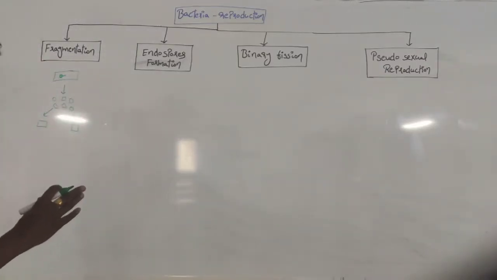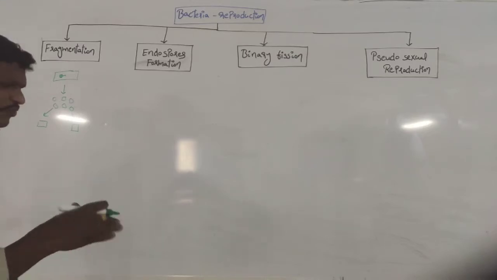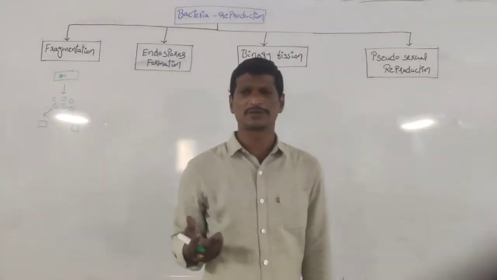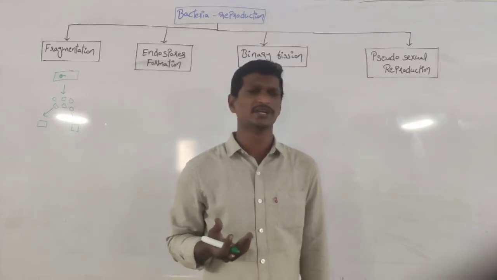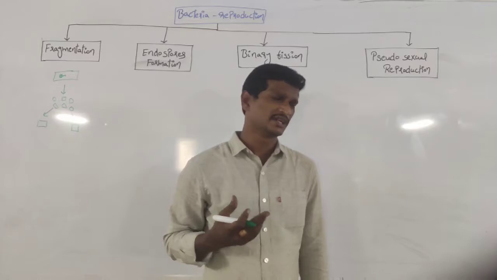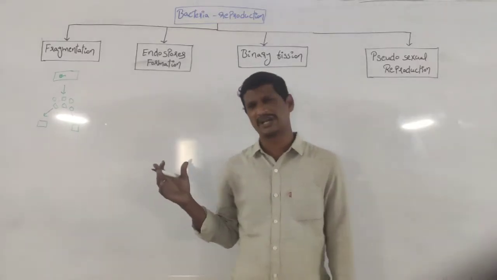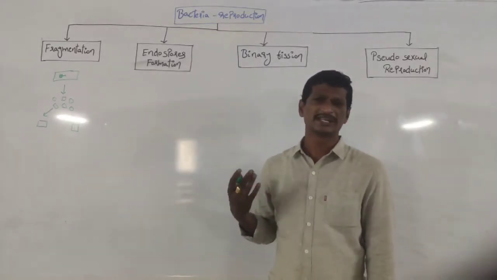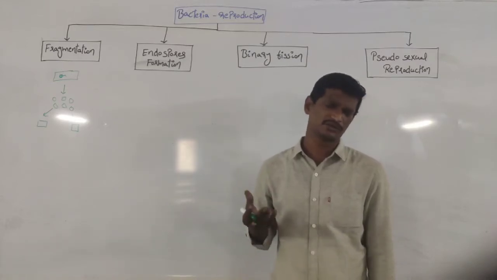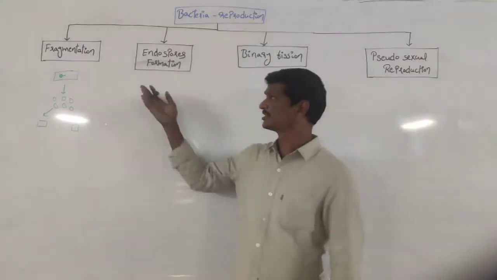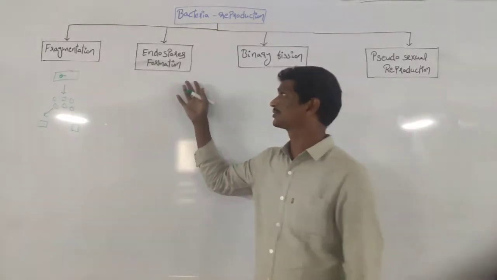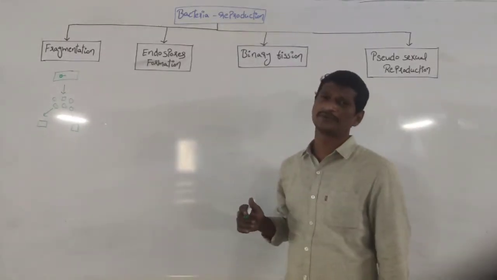And coming to the next type of reproduction process. So what is reproduction? Production of offspring. That is nothing but the reproduction process. We know there is vegetative reproduction and sexual reproduction. Remember, these are lower organisms. Bacteria are primitive organisms and majorly exhibit only asexual reproduction. Here, fragmentation is one of the asexual reproduction processes, and the next one is endospore formation.